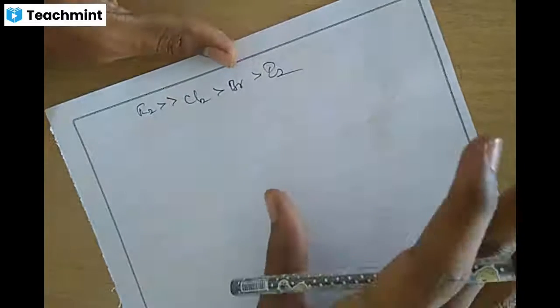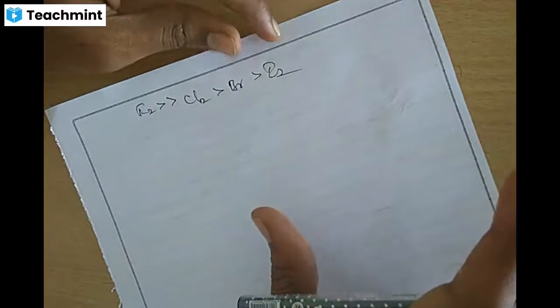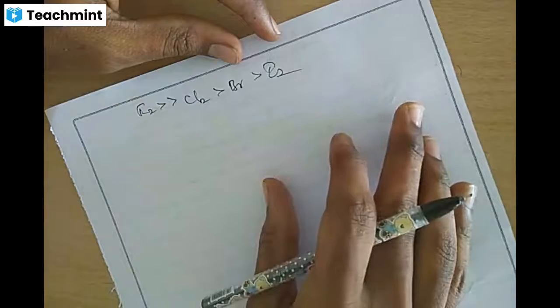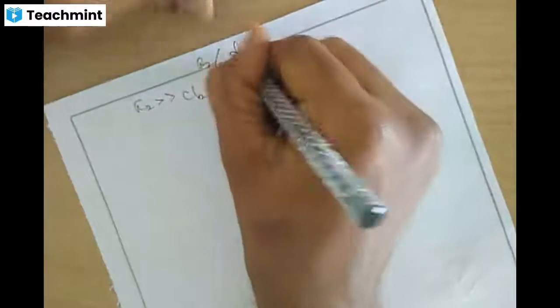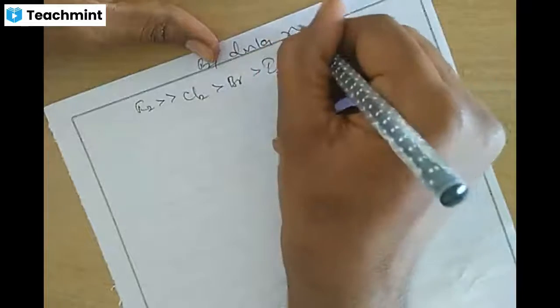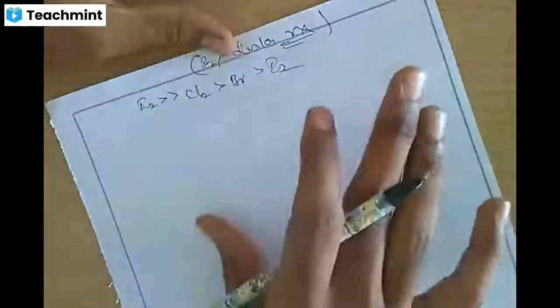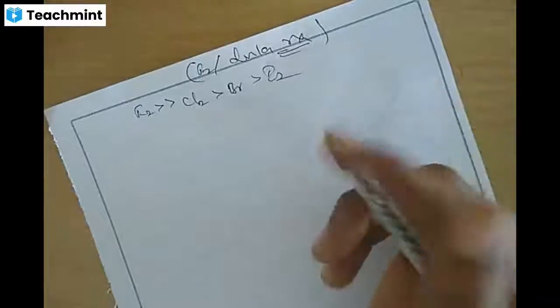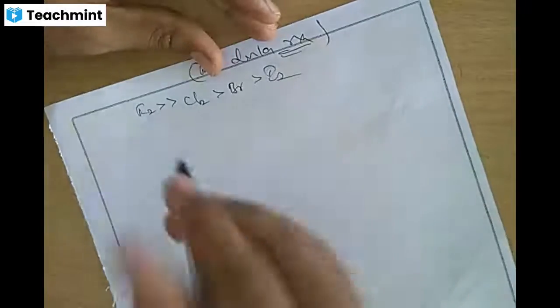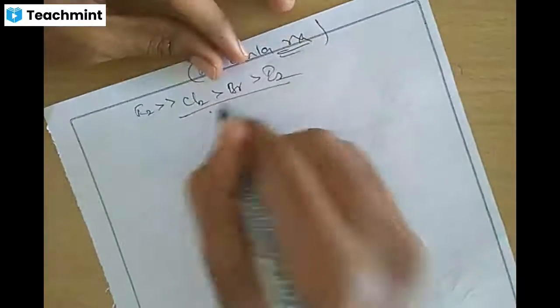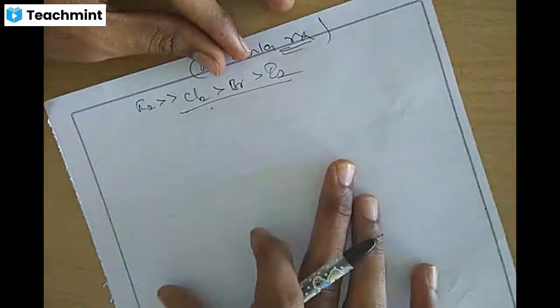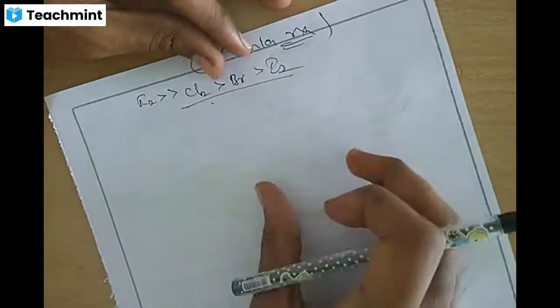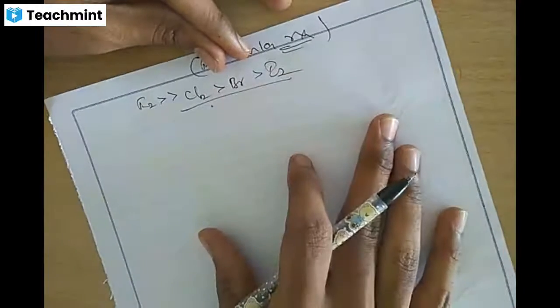Fluorine reacts violently, so it is very difficult to carry out or control. Fluorine reaction is also known as a dark reaction, carried out in the absence of light, because in normal sunlight itself it will react. We studied how reactive fluorine is. Instead of fluorine, we will be using chlorine, bromine, or iodine. Iodine is a very slow reaction and it is reversible also.